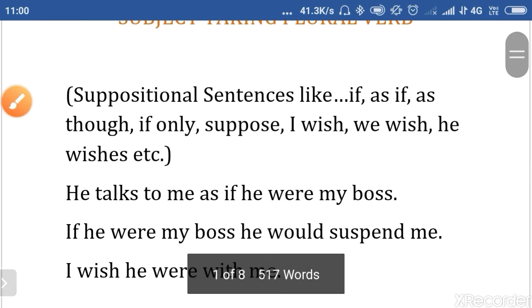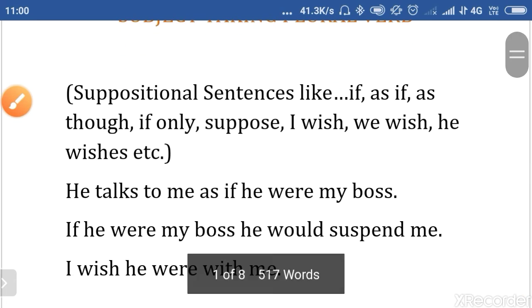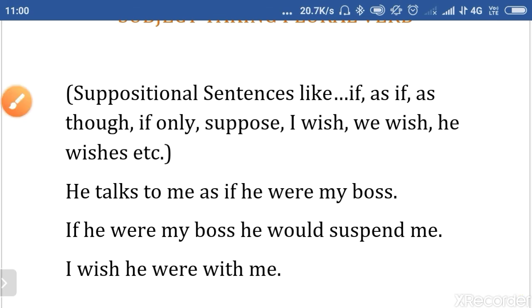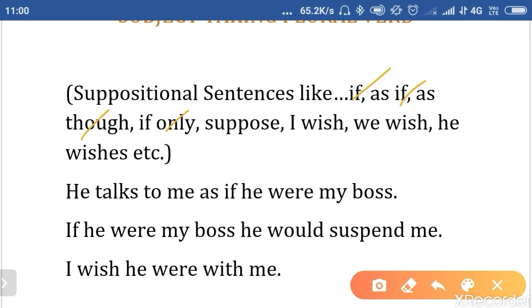So the first rule is suppositional sentences. Suppositional sentences are those that start with if, as if, as though, if only, suppose, I wish, we wish, he wishes.